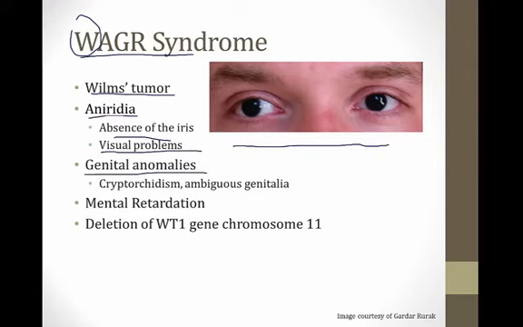Patients with WAGR syndrome get genital anomalies. That's what the G is for. One of the most common things is cryptorchidism, which means the testes don't descend, or ambiguous genitalia. And then finally, these people also have mental retardation. And this is from deletion of that WT1 gene on chromosome 11.